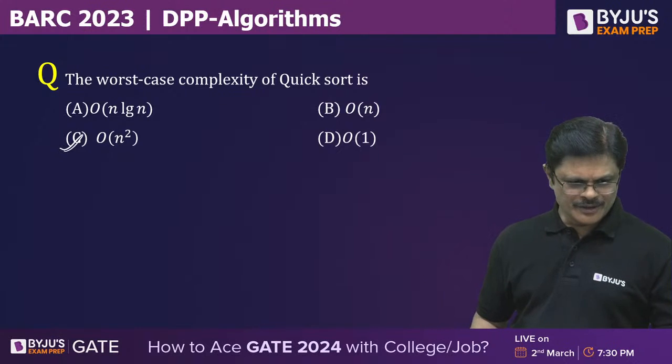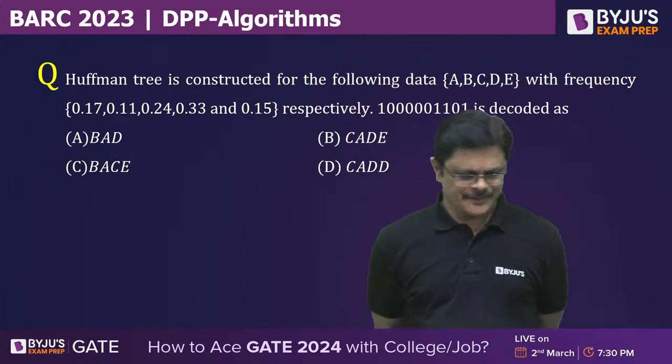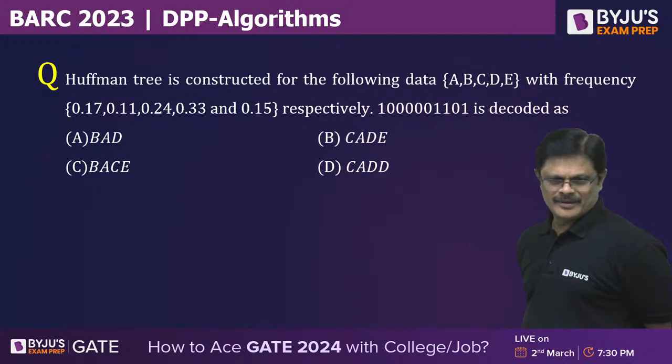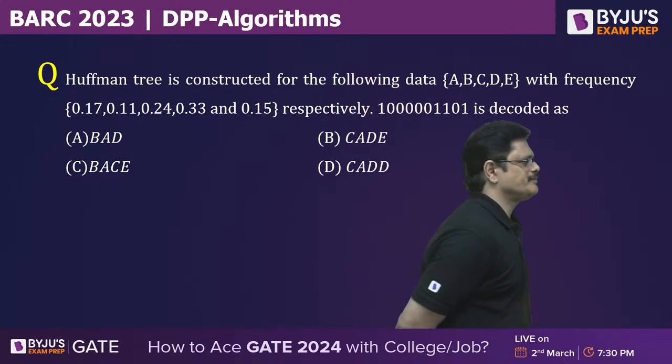Wonderful. Good. Next question. This has to be solved, sir. Please solve it. If you are having idea about Huffman tree, simple problem.